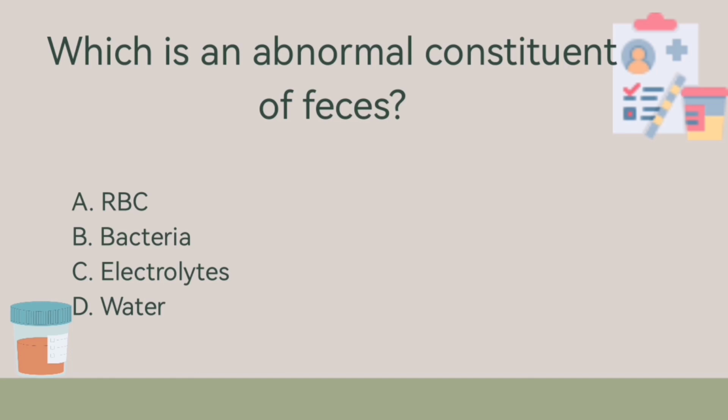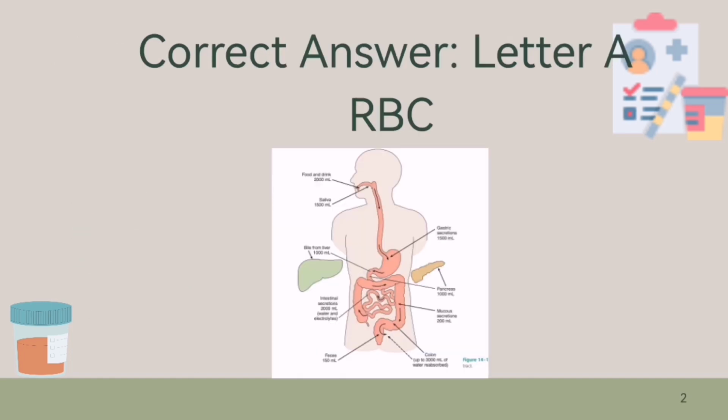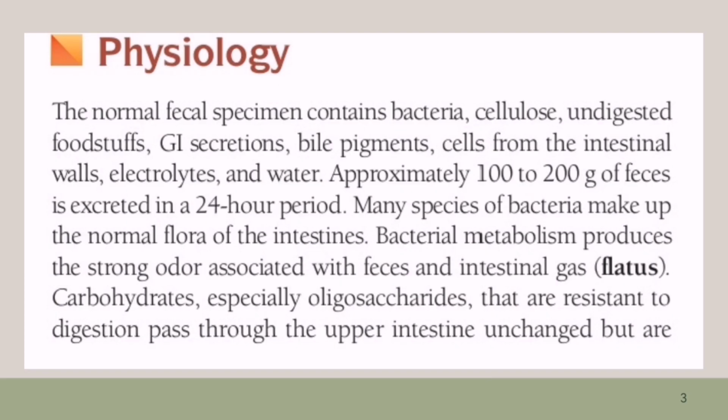The answer here is letter A. So the normal fecal specimen contains bacteria, cellulose, undigested foodstuffs, GI secretions, bile pigments, cells from intestinal walls, electrolytes, and water. So normal ang electrolytes, water, and bacteria sa normal fecal specimen. Walang RBC. Tatandaan, walang RBC sa normal fecal specimen.